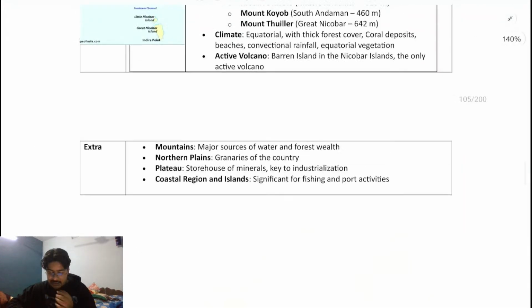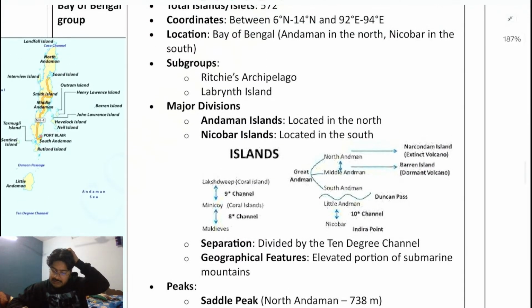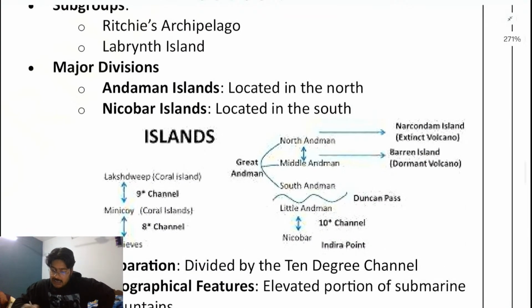Let us understand from here only. First of all, the Andaman has been classified into the Northern Andaman, Middle Andaman, Southern Andaman, and then comes the Little Andaman. Now South Andaman and Little Andaman are separated by a pass known as the Deccan Pass. This is what you need to understand. So the Deccan Pass separates the South Andaman and the Little Andaman.